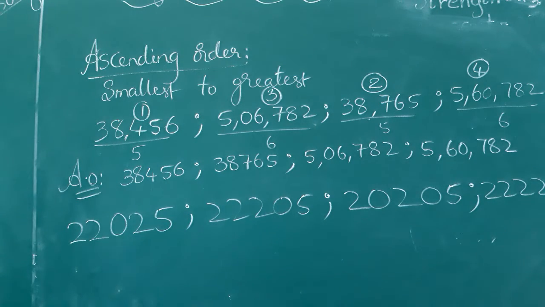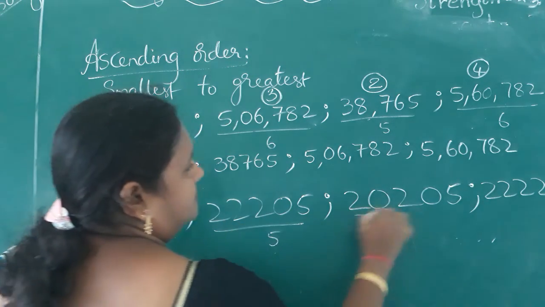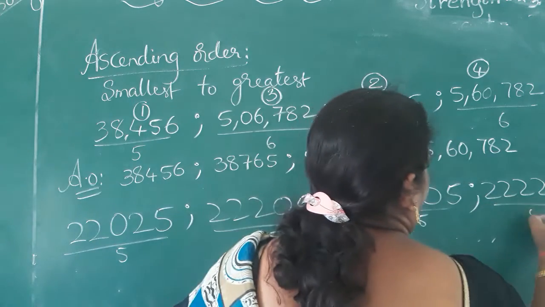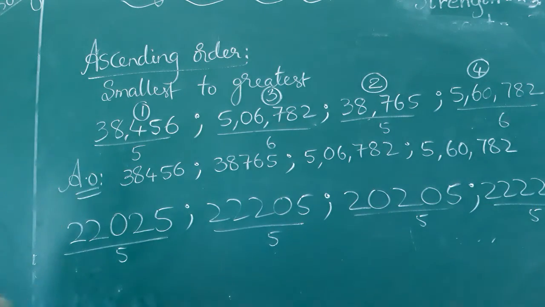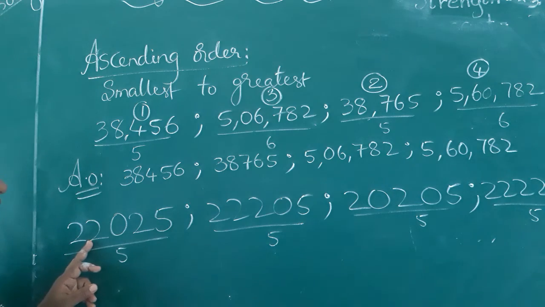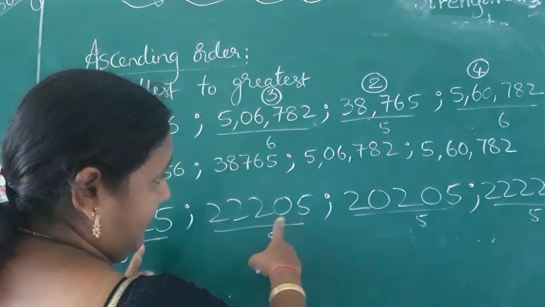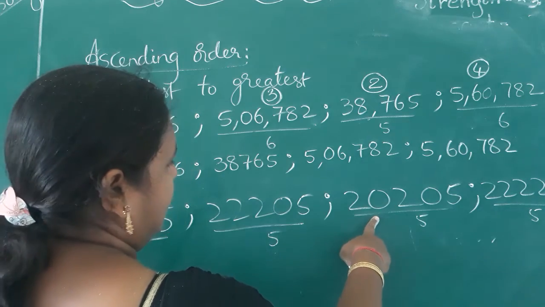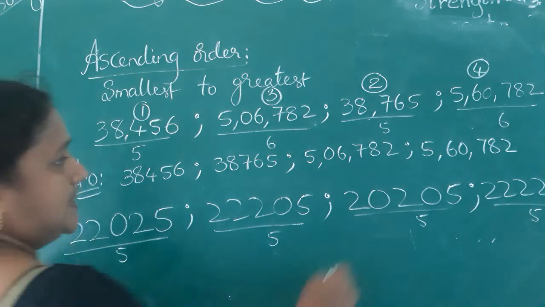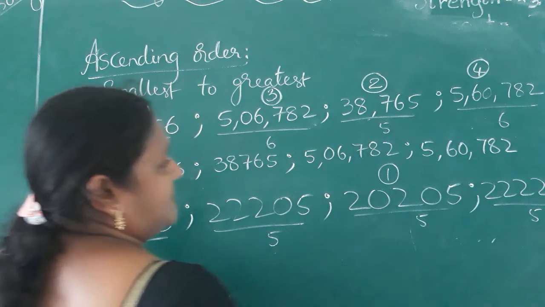They given the number. First count the number of digits. How many was given? 5. 5. 5. All are same, children. Now you have to choose which is smaller of all. 22,000. 22,205. 20,000. This is lesser than 22,000. 20,000 is the first smallest one.